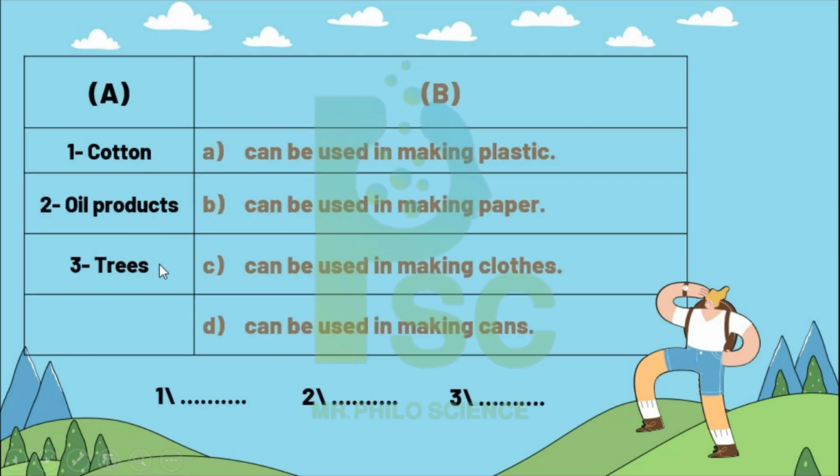Cotton, oil, product, tree. Column B: can be used in making plastic, can be used in making paper, can be used in making clothes, can be used in making cans.